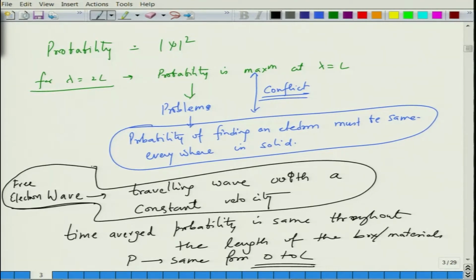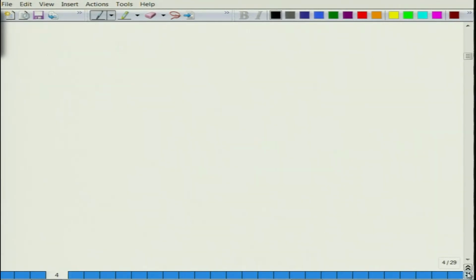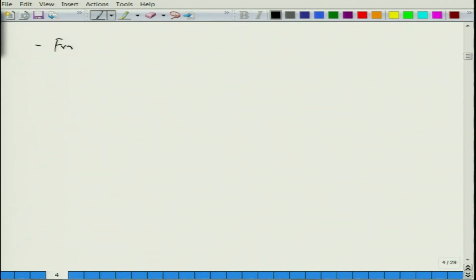So this conflict is resolved by assuming the electron wave as a travelling wave with a constant velocity. Assuming that this is correct, and when we apply the minimum energy principle and, in addition, Pauli's exclusion principle, what we are saying is that the free electron occupies successive quantum states.